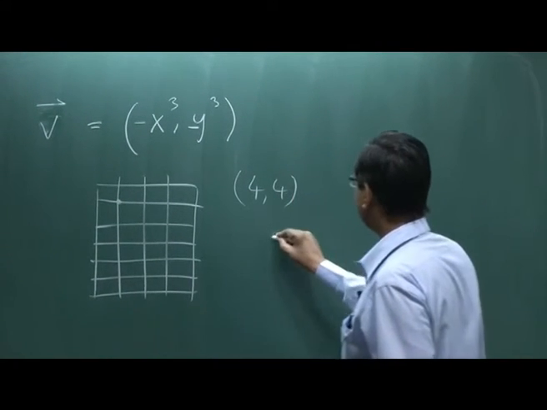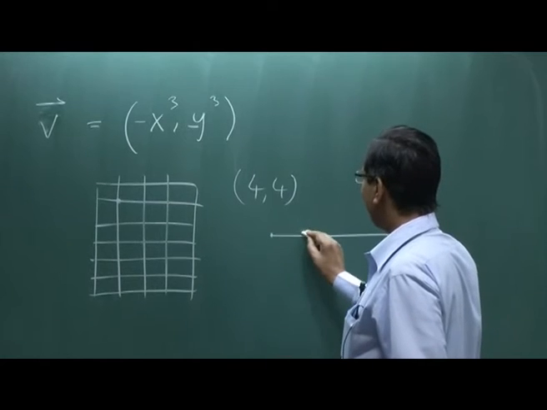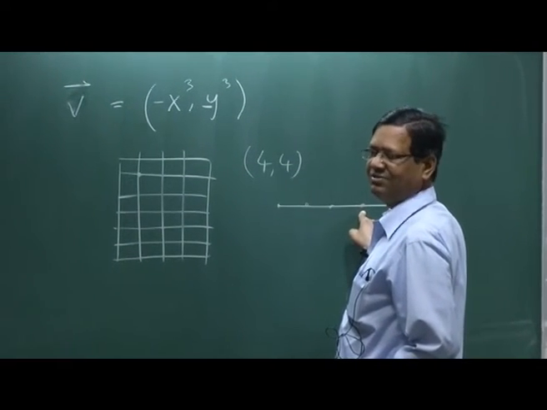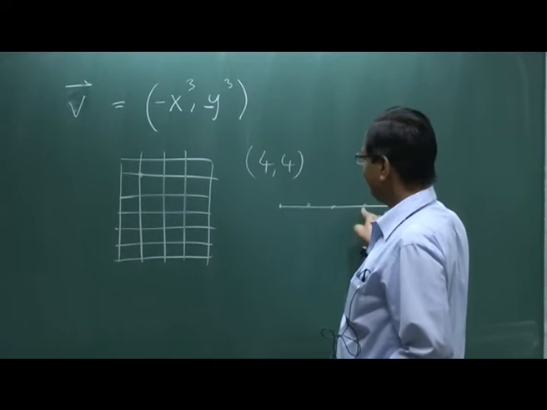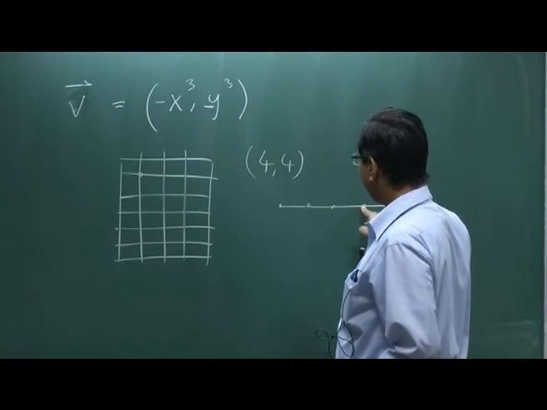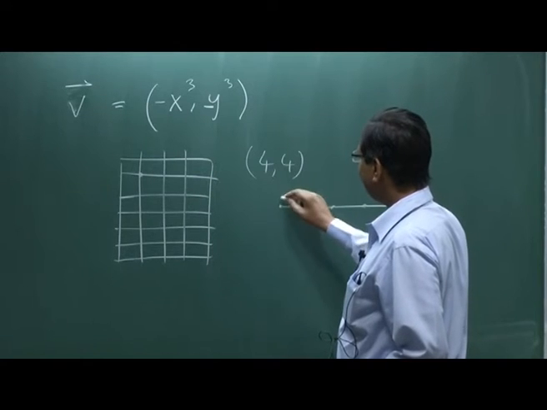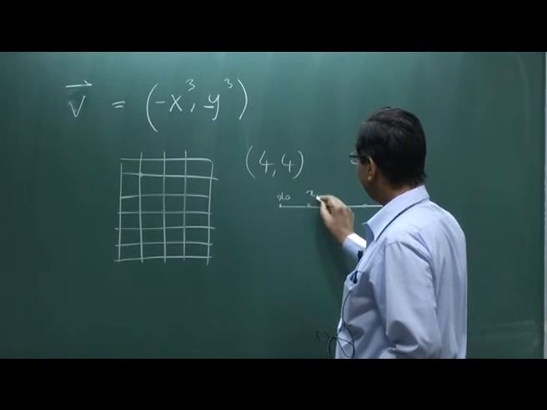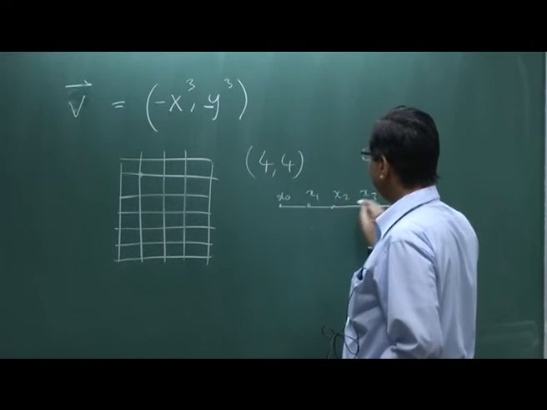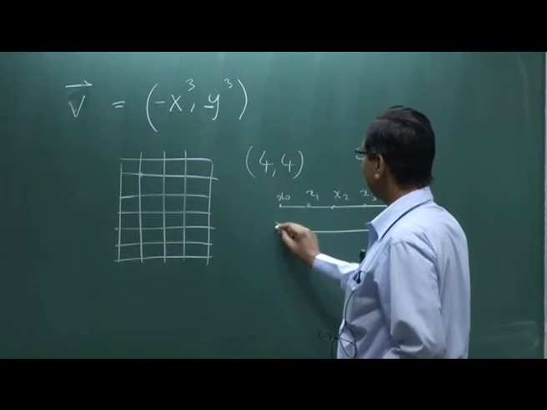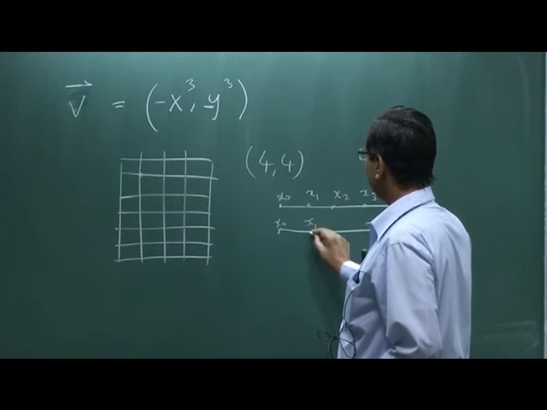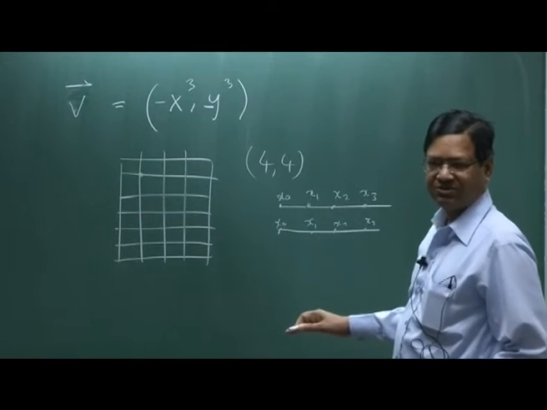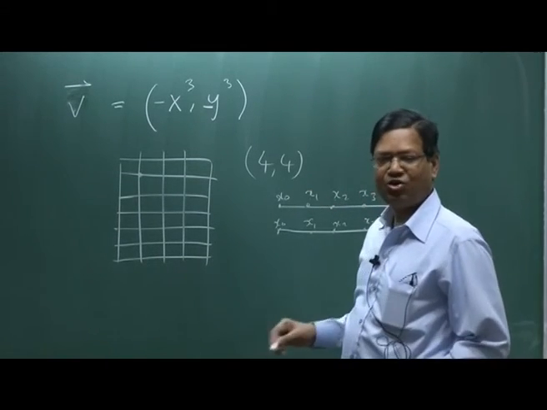The first entries will be 4 numbers which have the same y, so here the numbers will change. This will be x0, x1, x2, x3, and the next row will be exactly the same, x0, x1, x2, x3. So it will be a 2D mesh, but quite a few numbers will be common.